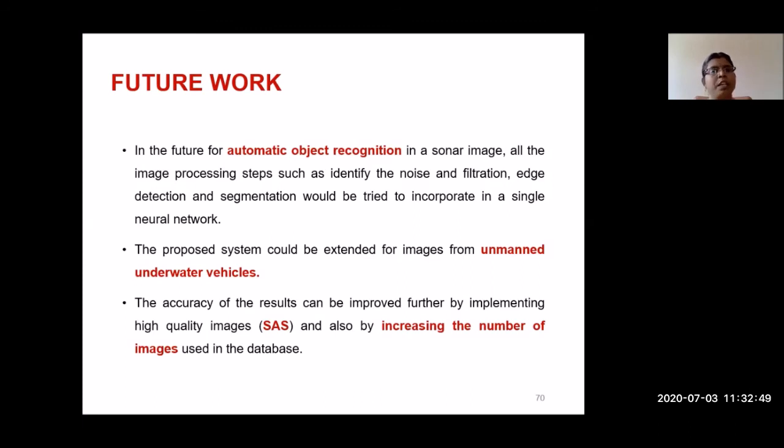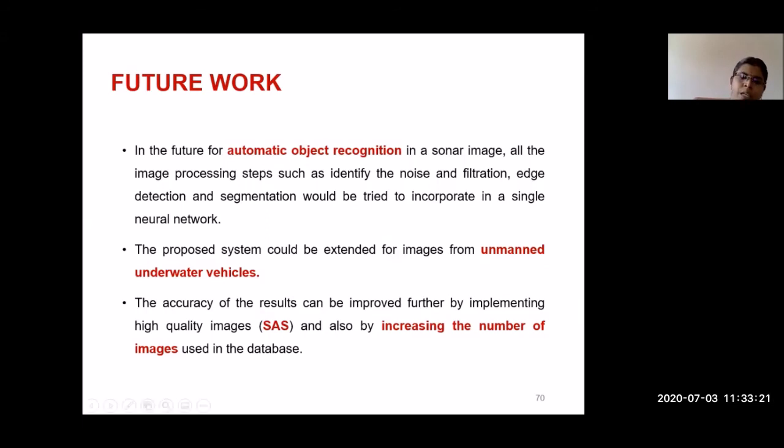Once you give any input image, our output should be the object present in the image. In between, if all the processes are done automatically as a single step, that is well and good. So we need to have a proposal like that. Unmanned vehicles also: if you are taking images using underwater unmanned vehicles, all the procedures should be done directly from that image itself. Finally, the output image should also be displayed for the unmanned vehicle images.